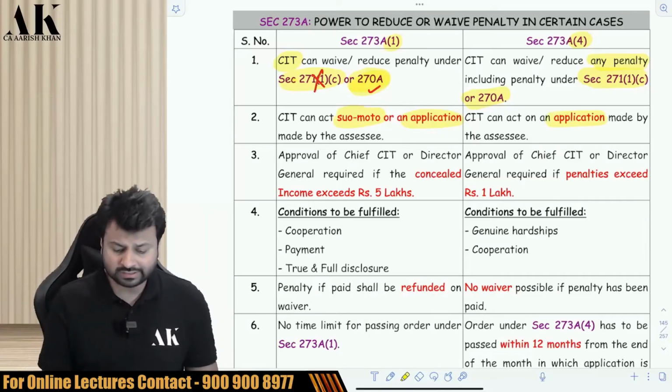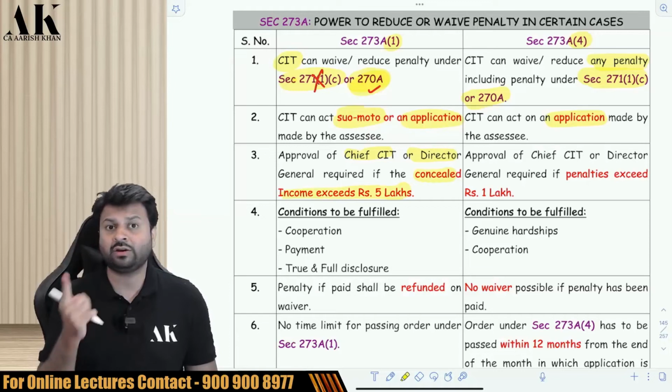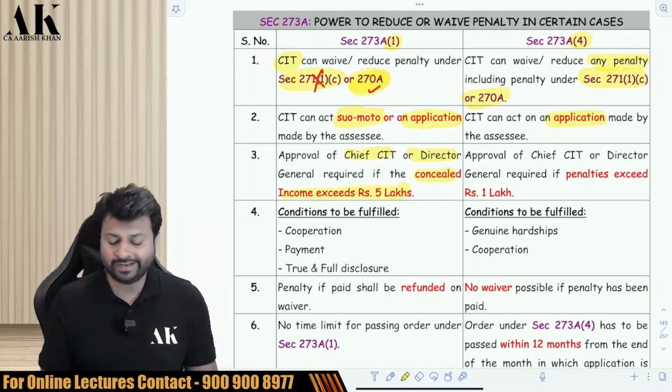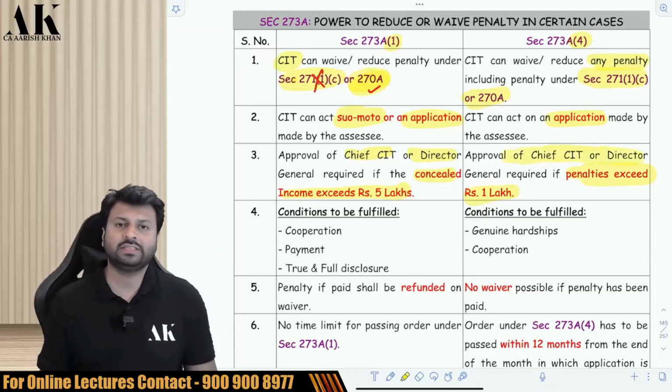In the third point, the CIT has to take an approval from Chief CIT or Director General if the concealed income exceeds 5 lakh rupees. So if the concealed income exceeds 5 lakh rupees, then he has to take an approval from higher authority. But on the right hand side, if the penalty exceeds 1 lakh rupees, then he has to take an approval from Chief CIT or Director General.